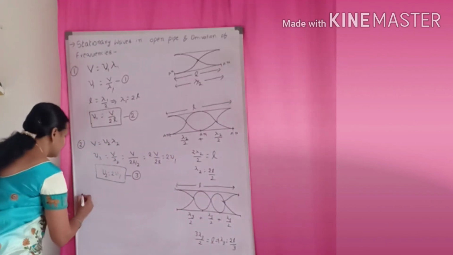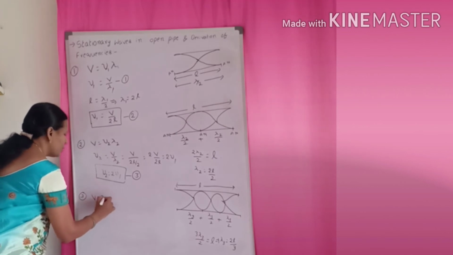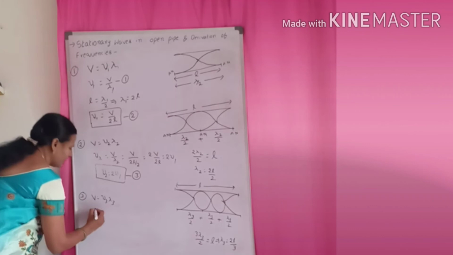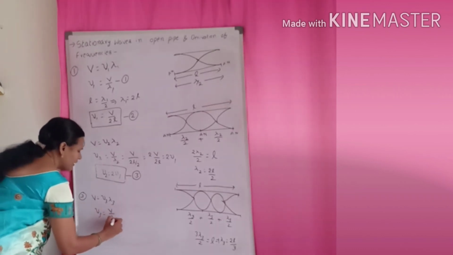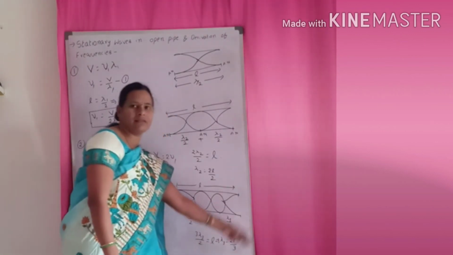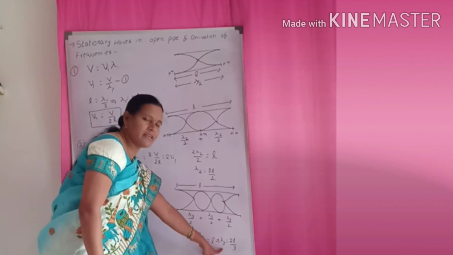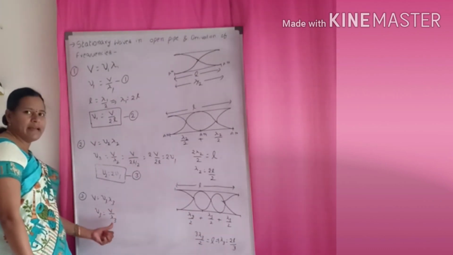Now observe here, for the third frequency, V is equal to nu 3 into lambda 3. Then nu 3 is equal to V by lambda 3.